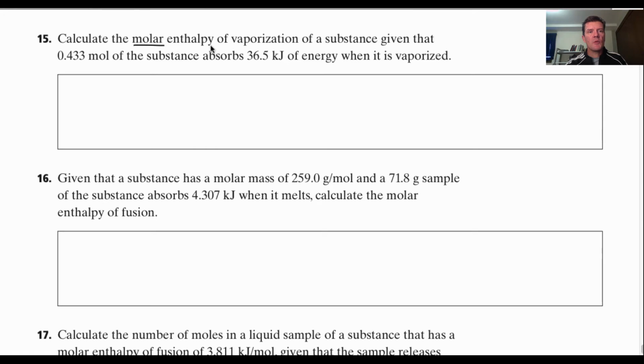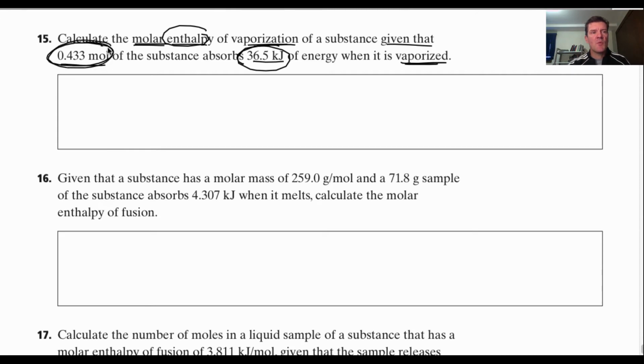15. Calculate the molar enthalpy of vaporization of a substance given that this many moles of a substance absorbs that much energy. Okay, this is vaporizing, and they're basically giving us the answer here. What is the molar enthalpy of vaporization? Well, here is the enthalpy, and here's how many moles we have.